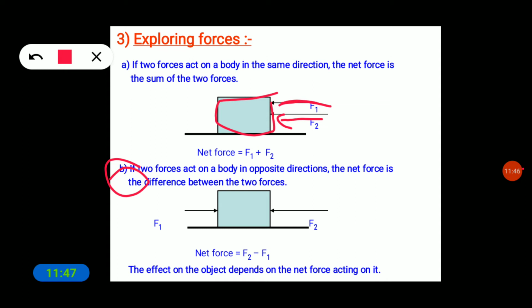If two forces act on a body in opposite directions, the net force is the difference between the two forces.